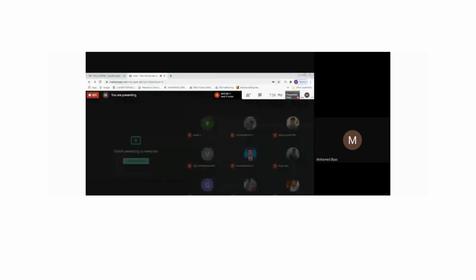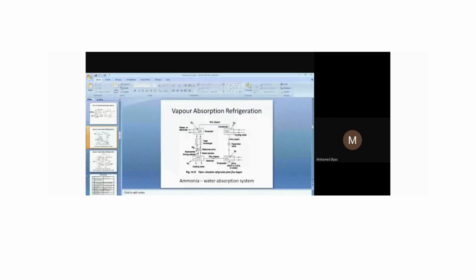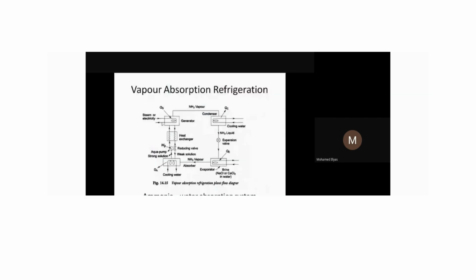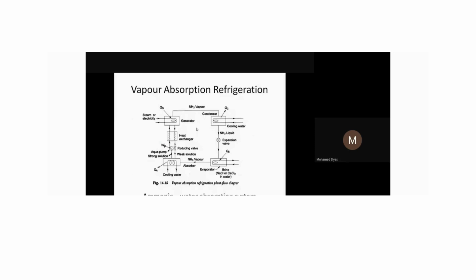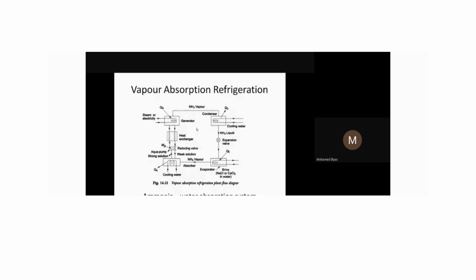Okay, I think it is visible. Now, there is a big drawback in the vapor absorption system when compared to the vapor compression system. In the vapor compression system, we are able to achieve a cooling effect very fast.